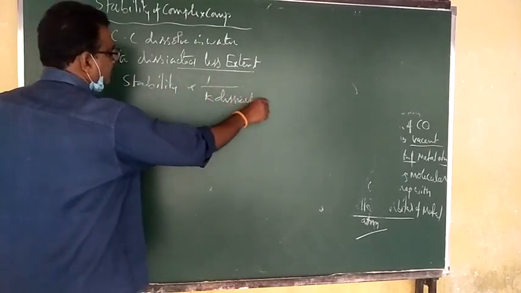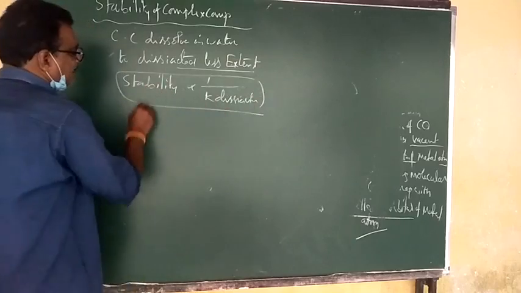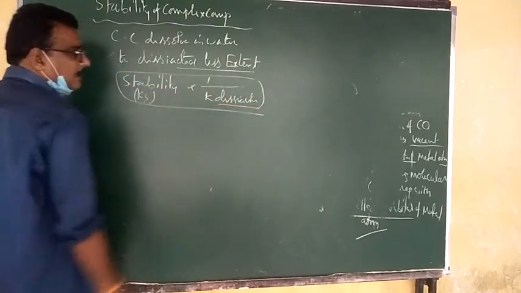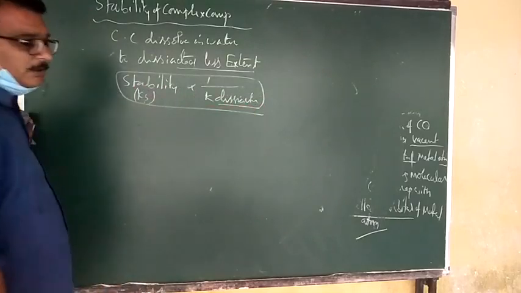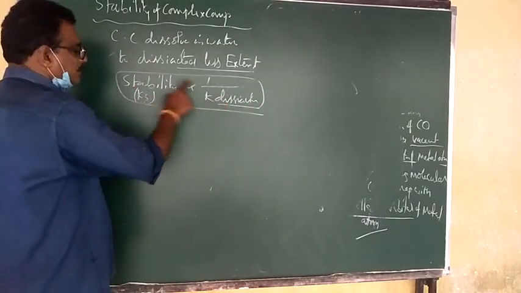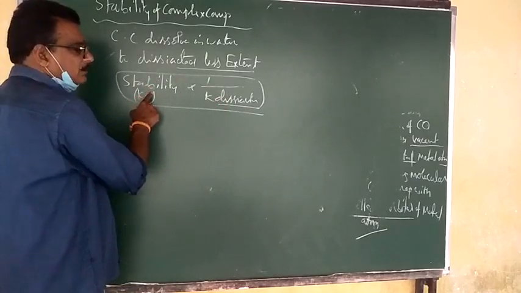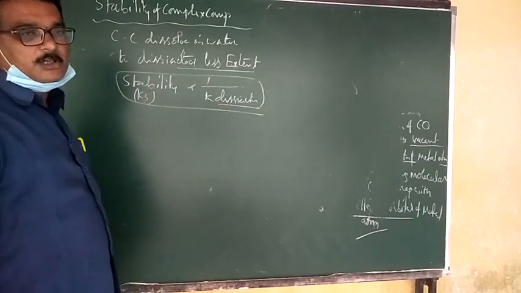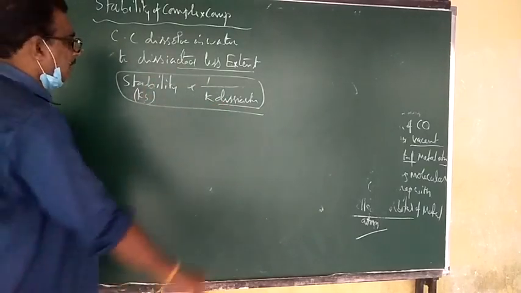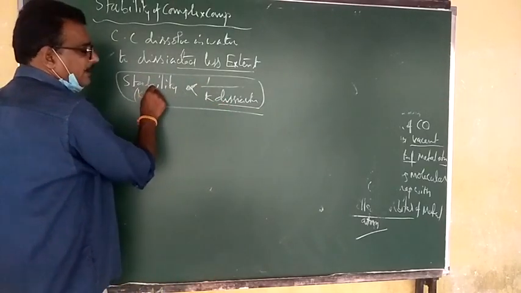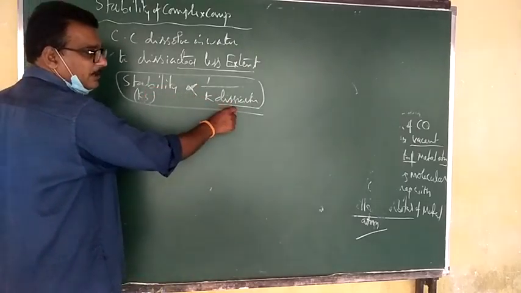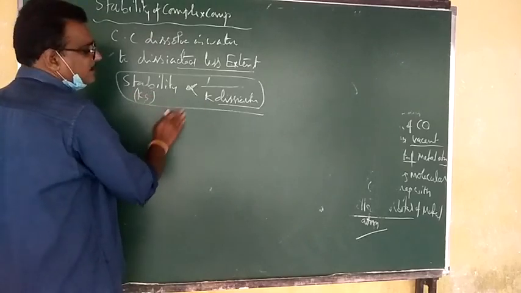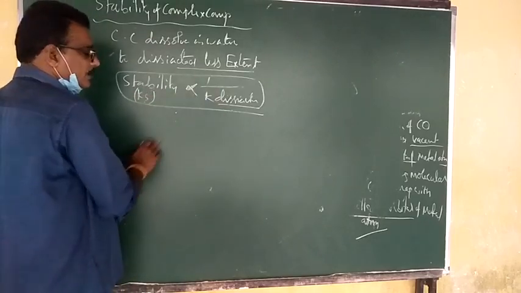Very important. So here, the stability constant Ks is inversely proportional to the dissociation constant. If the dissociation value is more, the stability constant will be less. If the stability constant is more, the dissociation value will be less. Therefore, it is inversely proportional. Stability more means dissociation less. Therefore, the stability constant Ks is inversely proportional to the dissociation.